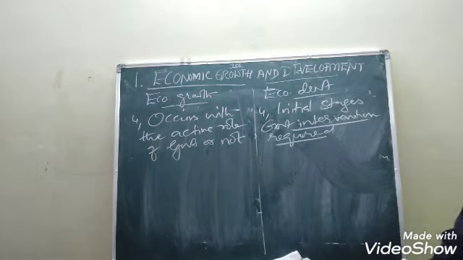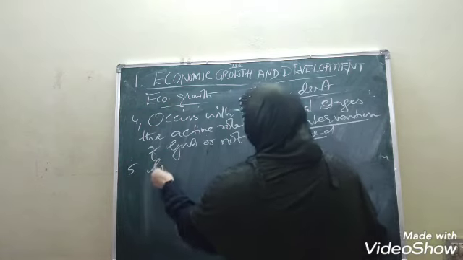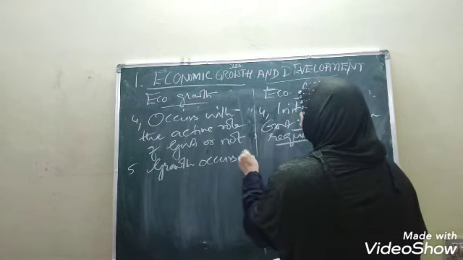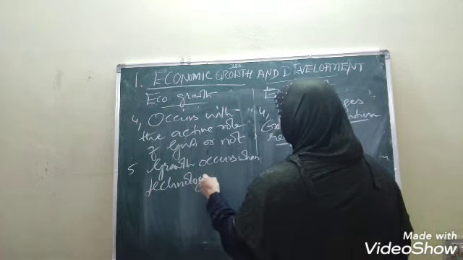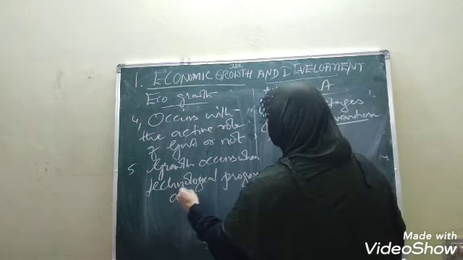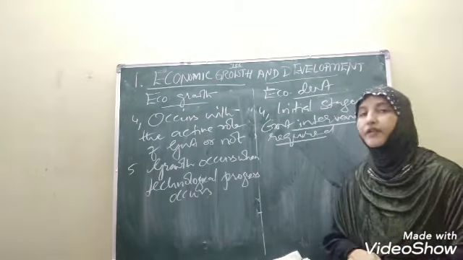So next one, after this, growth occurs when technological progress occurs. So here we can find growth is possible. Growth occurs when the technological progress occurs. What does it mean, children? The growth occurs when the technological progress occurs.